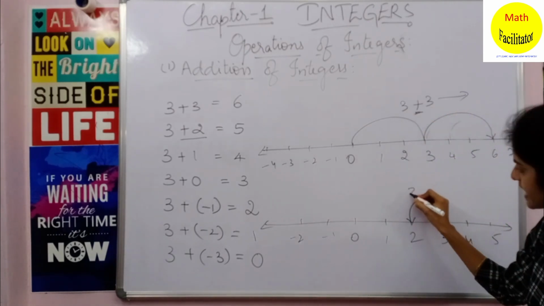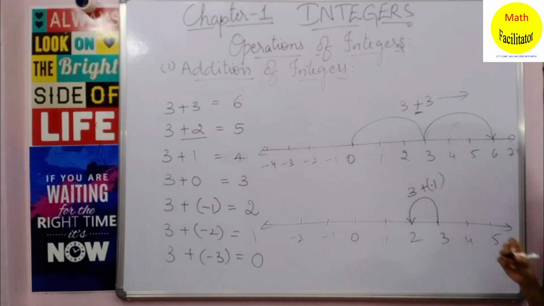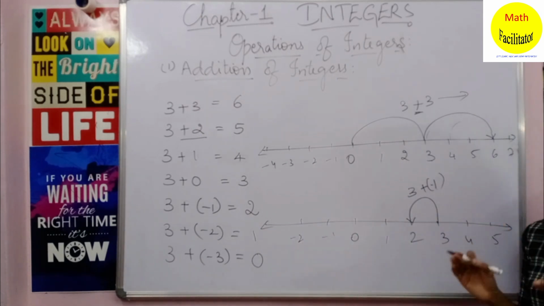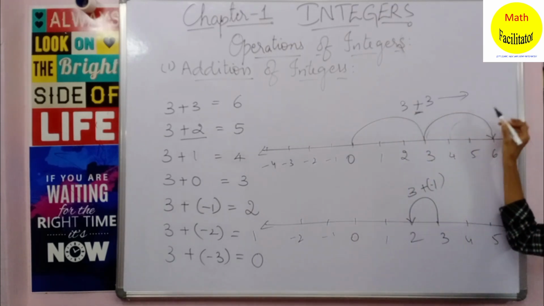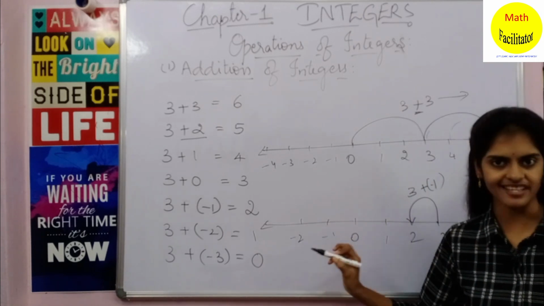But when you are adding a negative number, yes, so minus 1 is a negative integer. When you are adding a negative integer, you are moving to the left side. Okay, so always this is the basic rule. Whenever you add a positive integer, you move to the right, and whenever you are adding a negative integer, you move to the left on the number line.